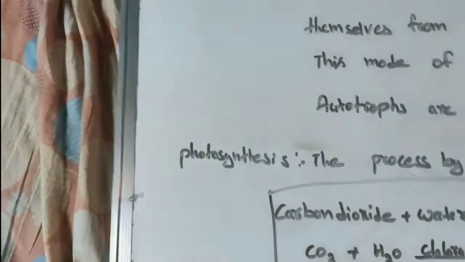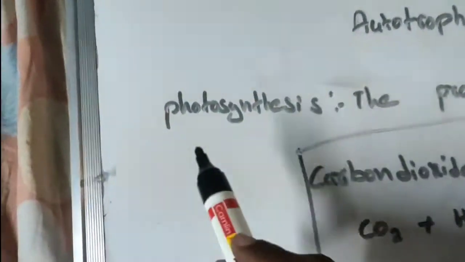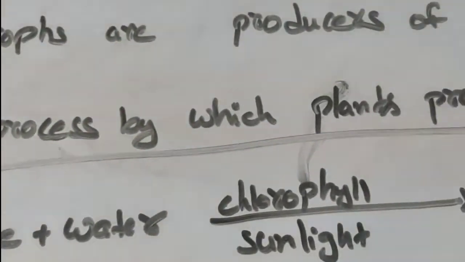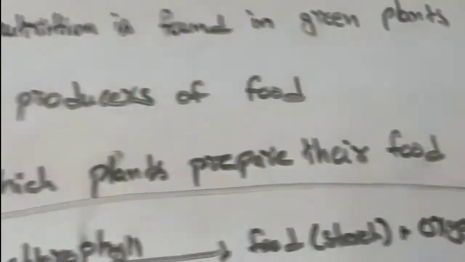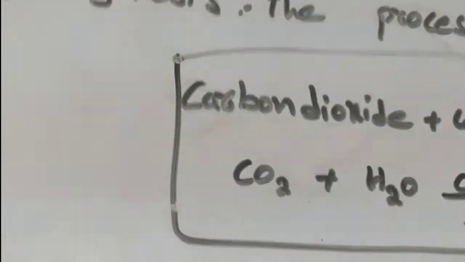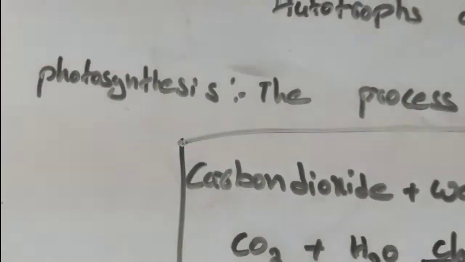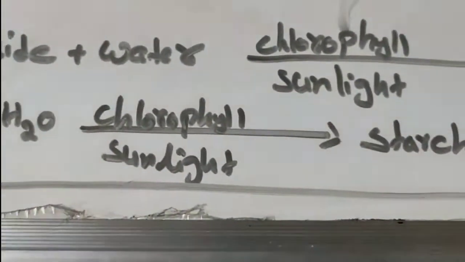Plants prepare food by the process called photosynthesis. So what is photosynthesis? Photosynthesis is the process by which plants prepare their own food from simple compounds. The plants take simple compounds like carbon dioxide and water, which are normal compounds, and from these simple compounds they prepare food and oxygen.